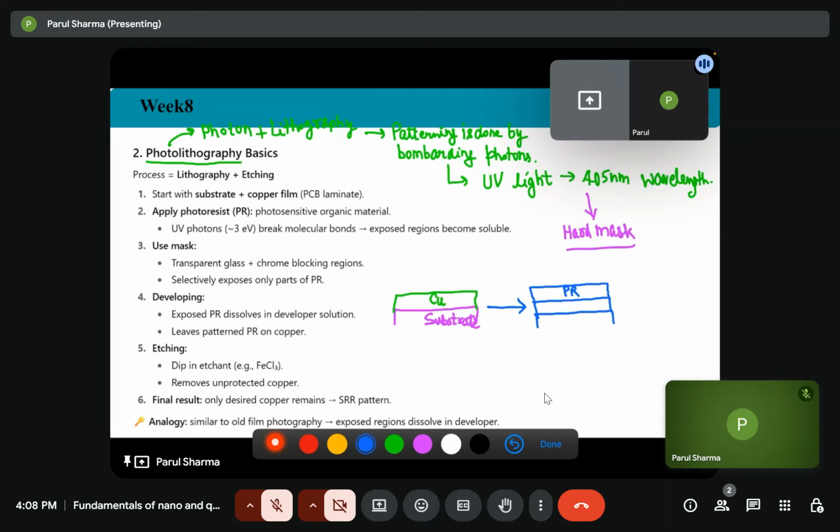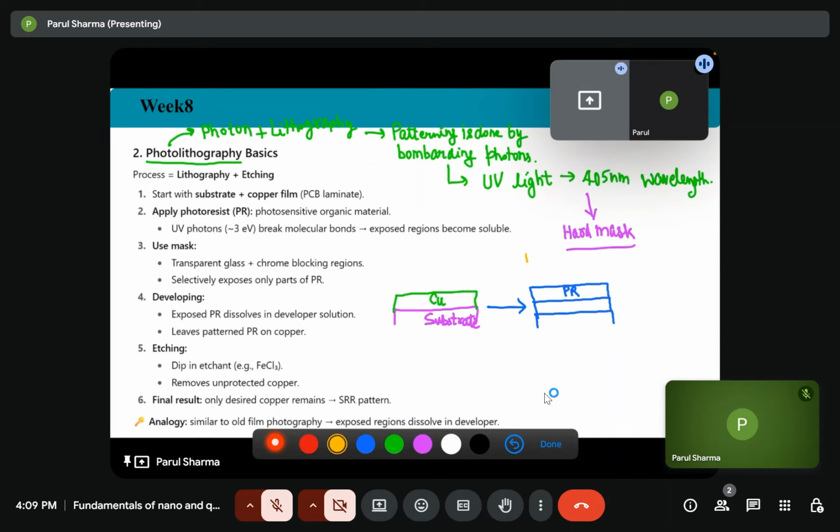So why this photoresist? What is photoresist? This is a photosensitive organic medium. When UV photon that has the energy of 3 electron volt hits it, it will break the molecular bonds between these organic materials, and wherever the light is exposed, this will become soluble.